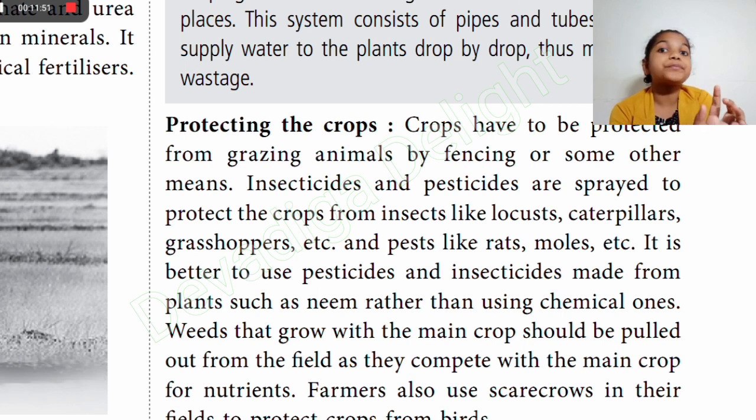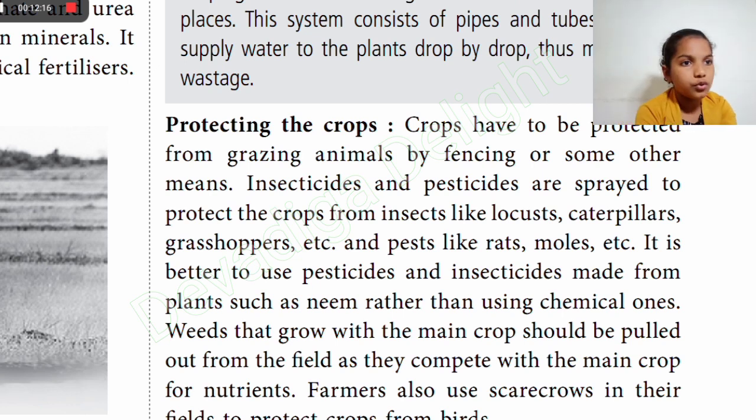You might even use this in the house. You might put neem in clothes because the insects hate neem. So when you're using insecticides or pesticides made from neem, it will be better